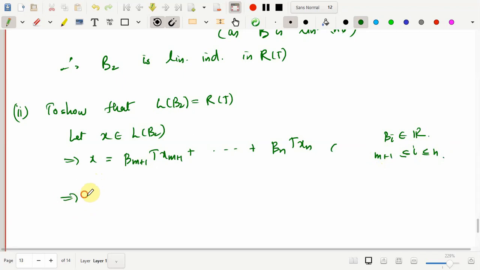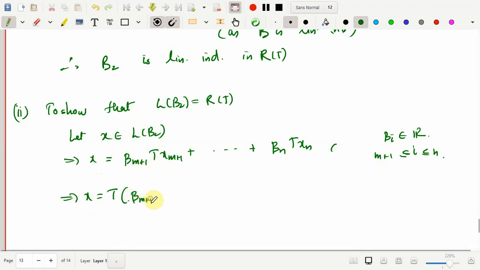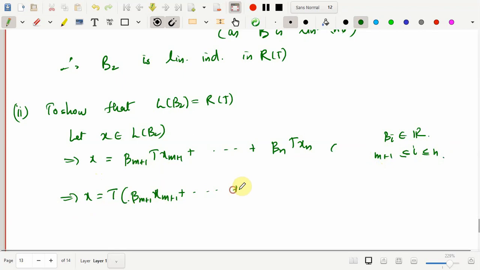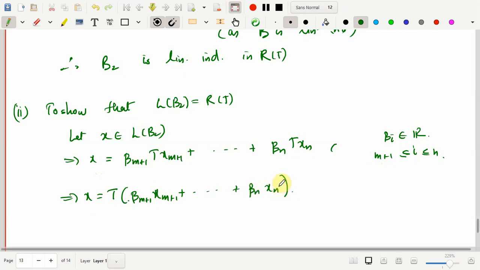Which means that x is equal to, now once again I use the definition, this can be written as T of beta m plus 1 xm plus 1 plus, this goes on till beta n xn, right?